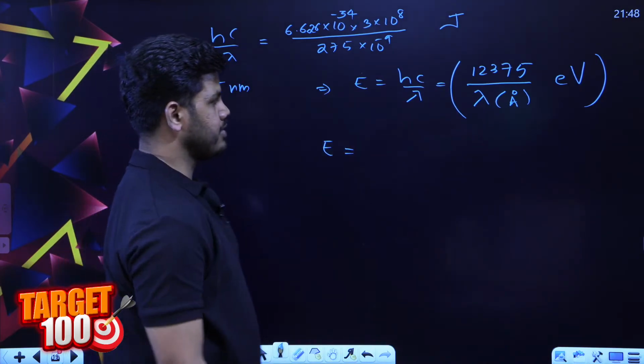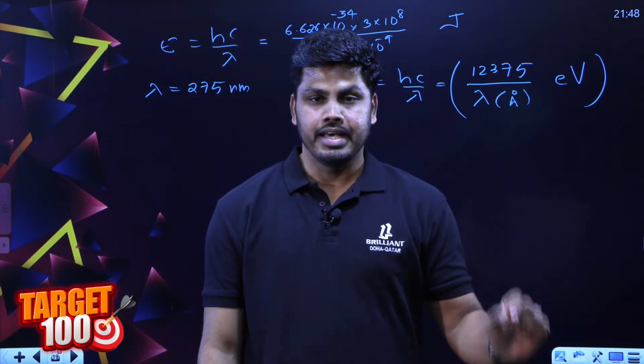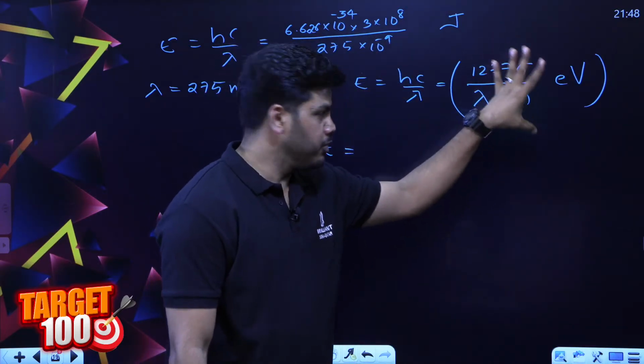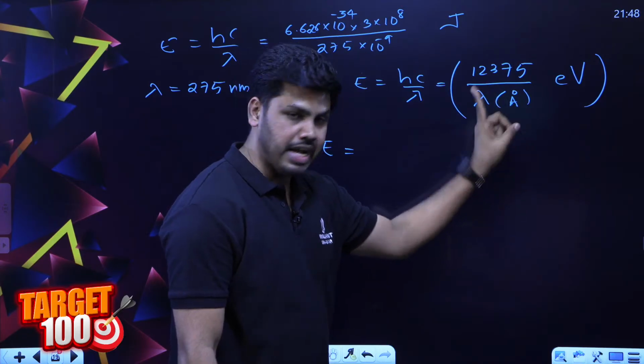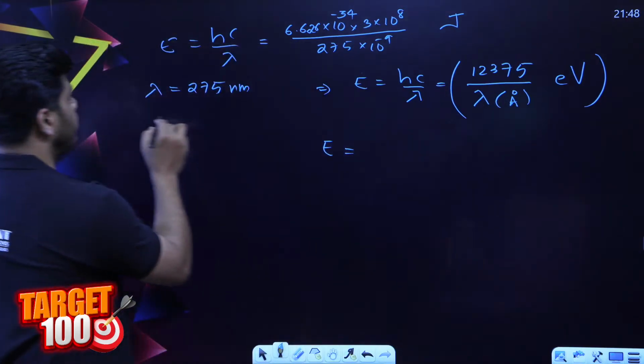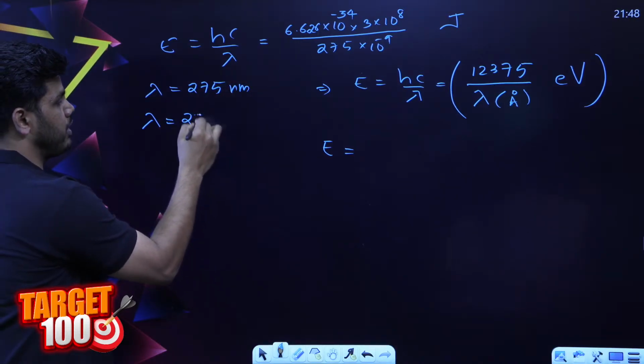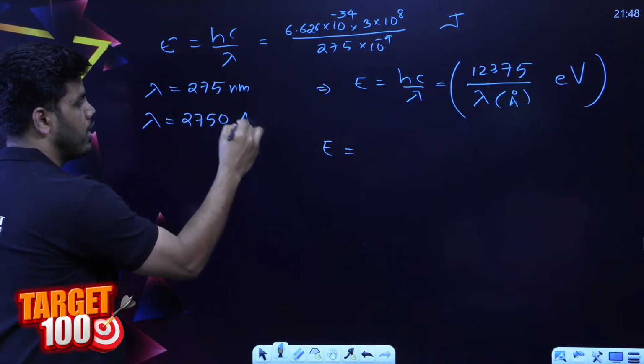E is equal to hc by lambda. Remember to take lambda in angstrom. That is the point where we commit mistakes when we use this shortcut. Lambda should be in angstrom, but your given value of lambda is in nanometer. We know 275 nanometer is going to be 2750 angstrom.